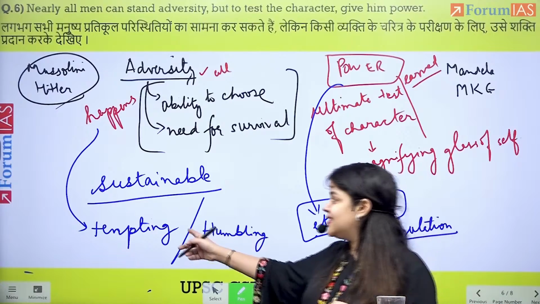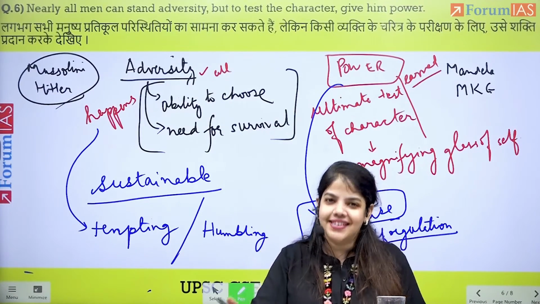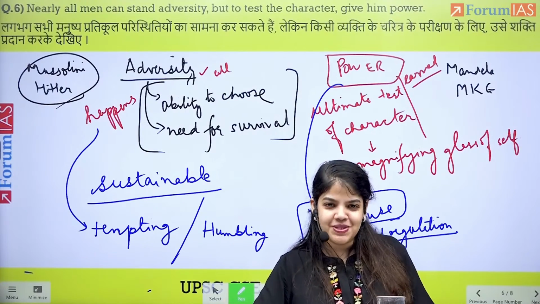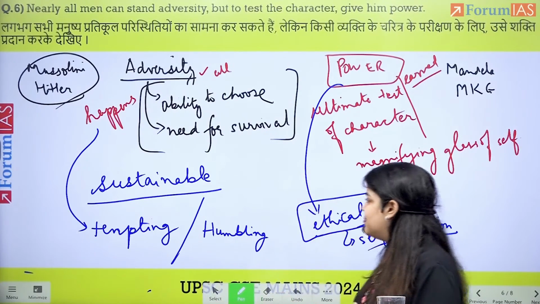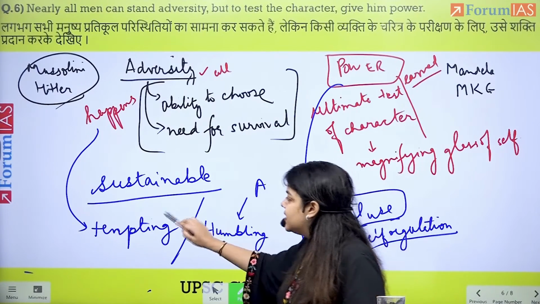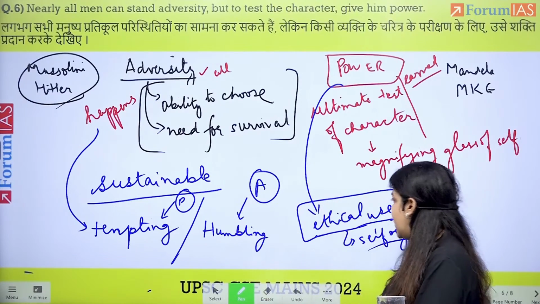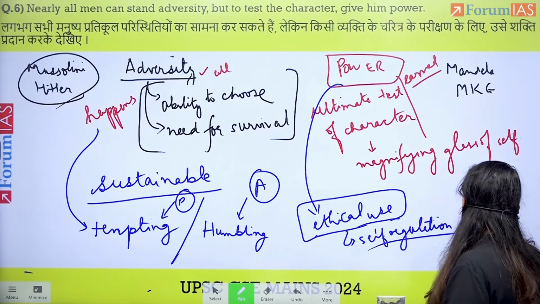And it is for this reason that we should not be tempted. We should recognize power for what it is and behave responsibly. And with that, we'll be able to address this. I'll write this: adversity, and this was for power. Power and adversity. And with this, we'll be able to conclude this essay.